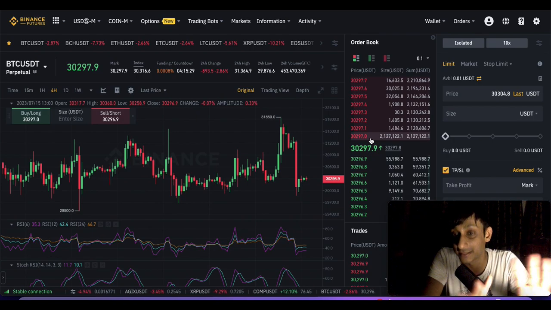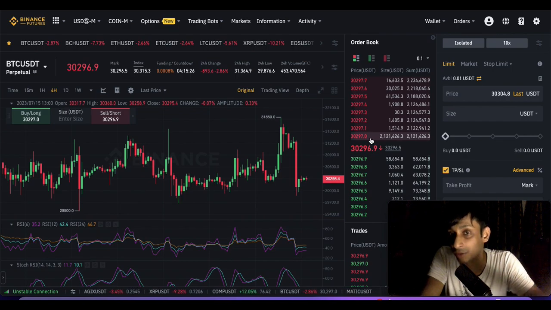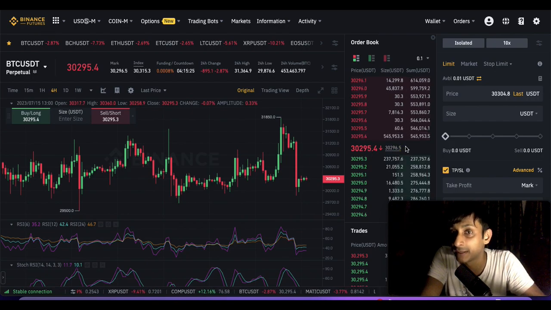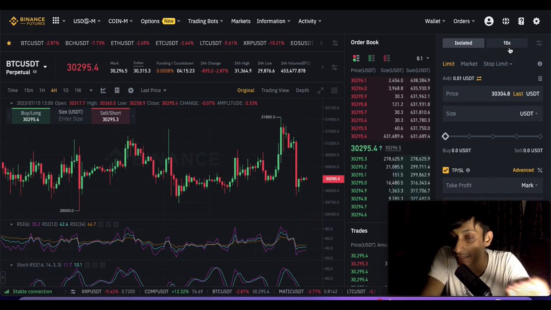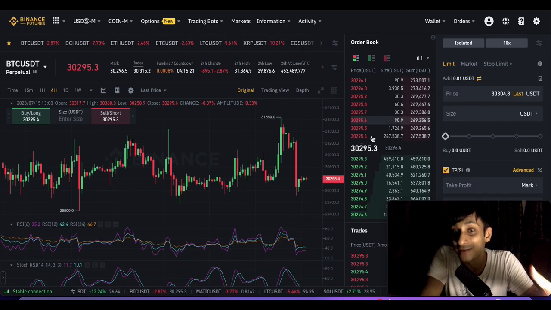And the risk factor of leverage trading: let's say I buy long at this point of time, and the price starts falling down. Even with a 10% drop, I will be 10 multiplied by 10x leverage, which is minus 100%. I'll be completely liquidated because they will fulfill all the collateral. They'll just wipe it out. So on the positive side, if the price goes 10% in my direction upwards when I buy long, then I'll have a 100% increment.